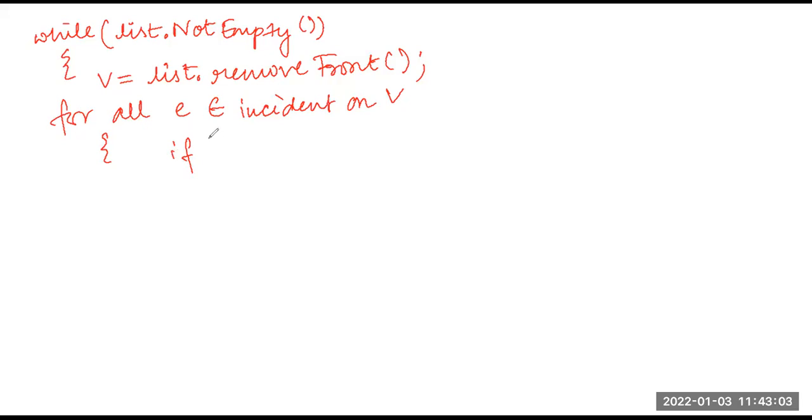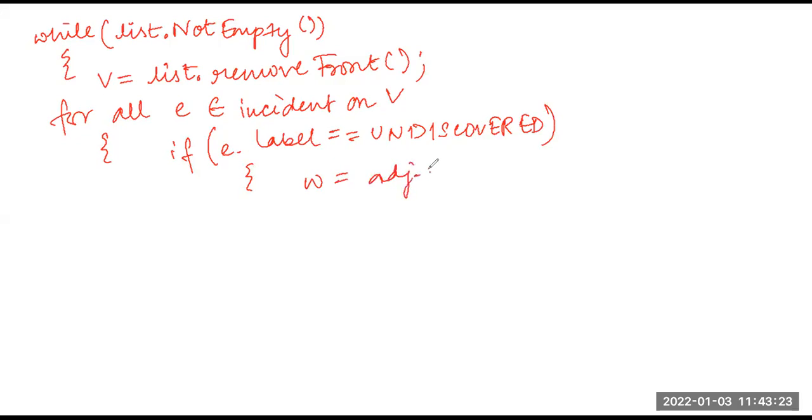So if my edge is an undiscovered edge, what did I do? I just added this vertex to my list of vertices and edges, right?